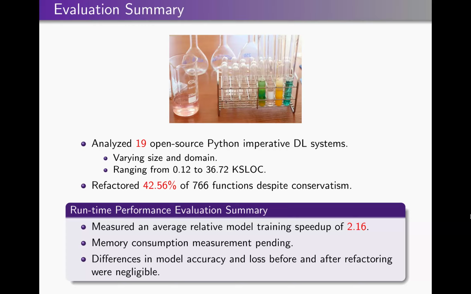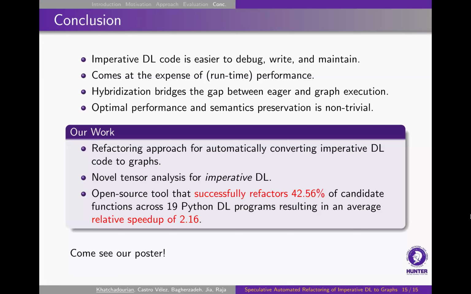And some statistics on the runtime performance evaluation: we measured an average relative model training speedup of 2.16. Again, this is fully automated. We have not yet measured the memory consumption, but I would expect that it would actually use more memory, but you're basically sacrificing memory for speed. And we also took a look at the differences in model accuracy and model loss before and after refactoring. We found that these were negligible. So that gives us some confidence that the semantics are being preserved, despite refactoring of a dynamic language.